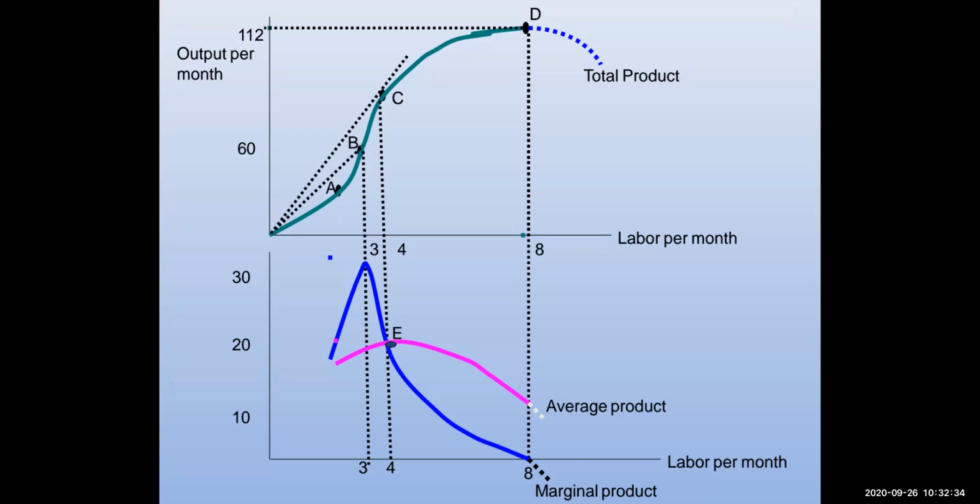So this is the relationship between AP and MP: when AP is increasing, MP is greater than AP. When AP is at its peak point, that is equilibrium E, then your marginal product is equal to it, so it is 0. And as soon as average product starts falling, my marginal product becomes negative, or MP is less than AP.